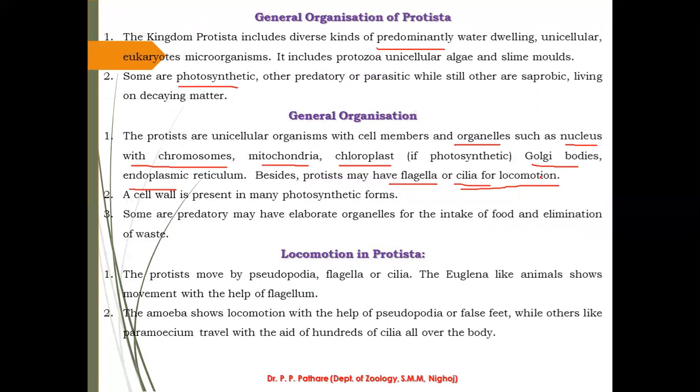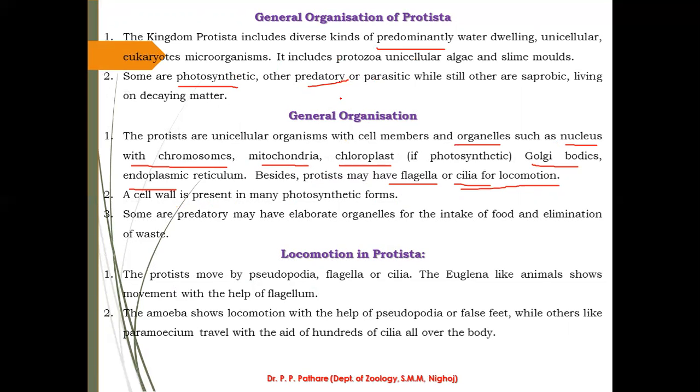That is locomotion. I hope you understand the function of flagella and cilia. A cell wall is present in many photosynthetic protist organisms, because this is a primary principle of this type of cell wall structure. So the cell wall is present only in photosynthetic protists. Some are predators.